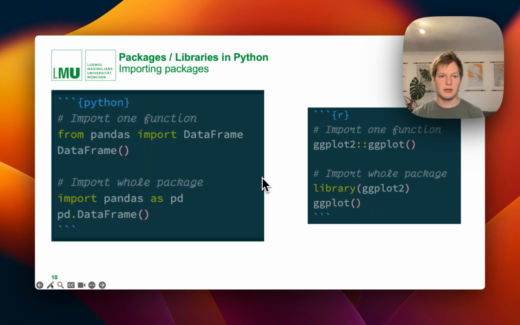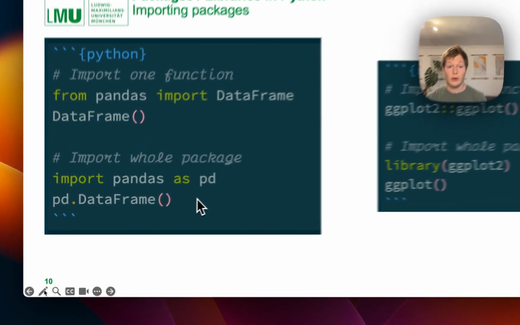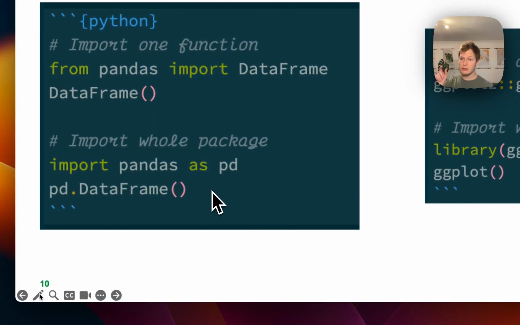This is contrasted to the version in Python here. So in Python, we always need to import packages first. And we can either just import a single function like this. So this is importing the DataFrame function from the pandas package, which you can then call by itself. Or you can import the whole package, but then you need to retain the name.